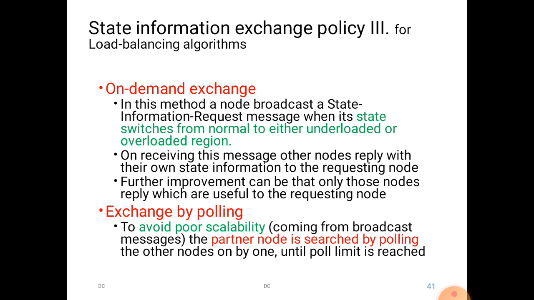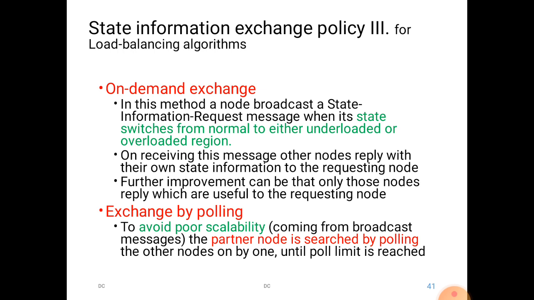This method node broadcasts a state information request message when its state switches from normal to either underloaded or overloaded region. In case of overloaded region, it notifies that it needs some help from other nodes to share its load. Or in case of underloaded, it says that it is free. It can help other nodes to work with them.